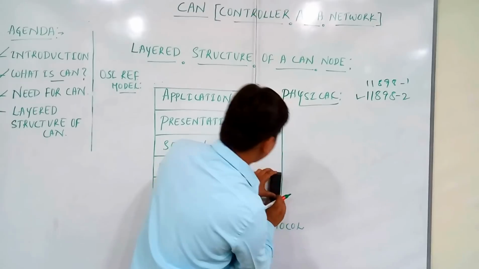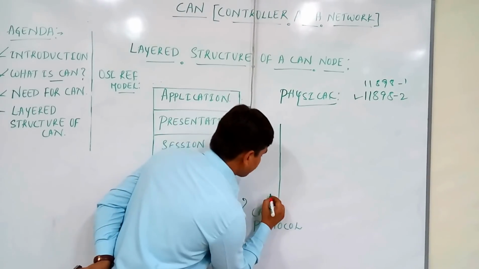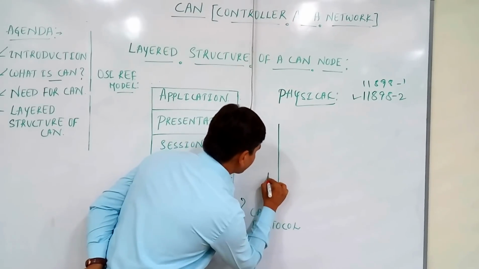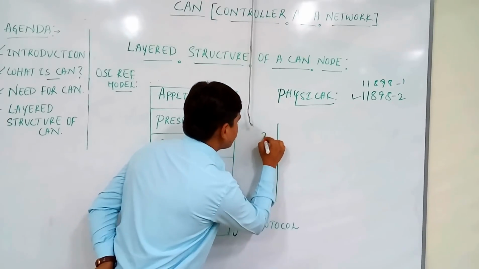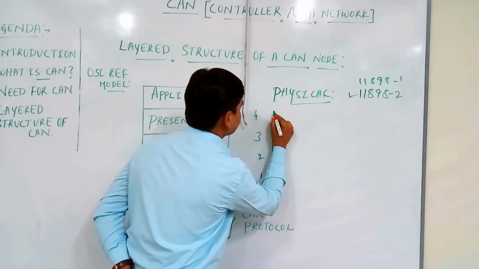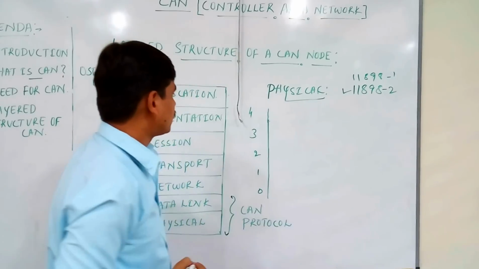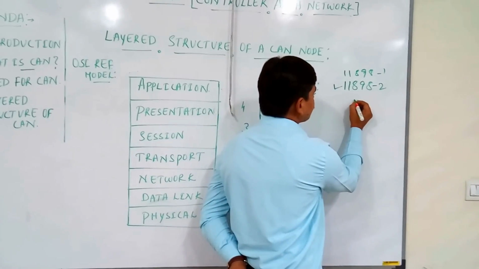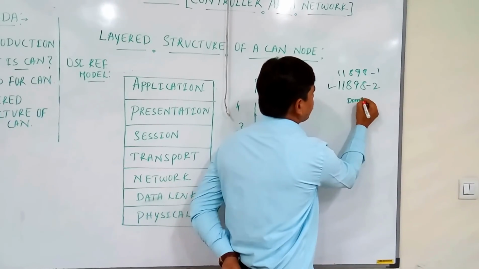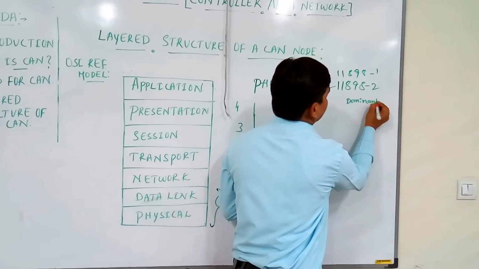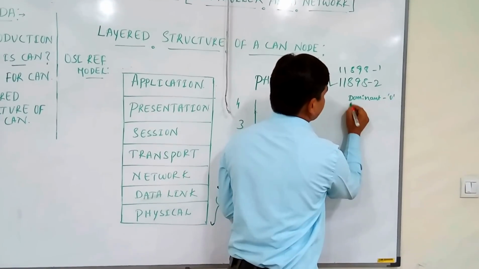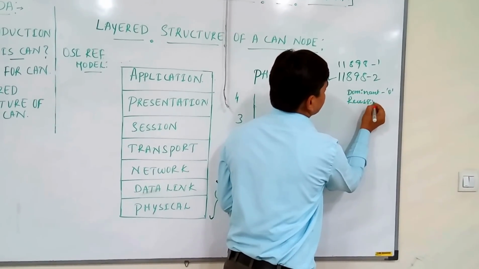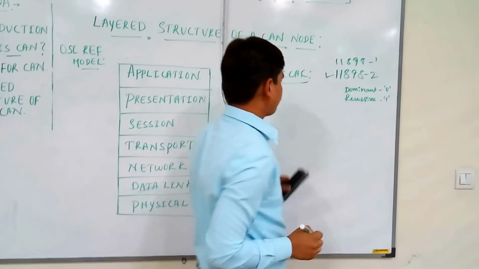Let's consider 1, 2, 3, 4. Here, as I said, logical 0 means dominant bit. Dominant indicates logical 0, recessive indicates logical 1.